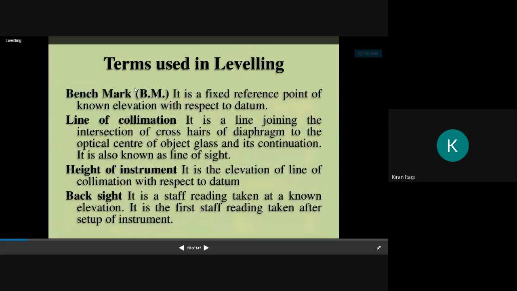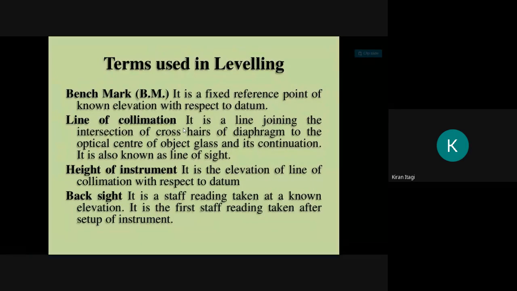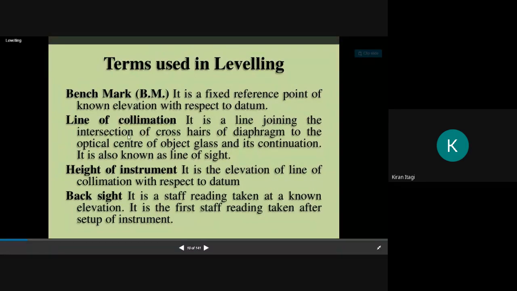Then we have benchmark. It is a fixed reference point of known elevation with respect to datum. Line of collimation, we will come to it in the instrument. It is a line joining the intersection of crosshairs of the diaphragm to the optical center of the object glass and its continuation. It is known as the line of sight.